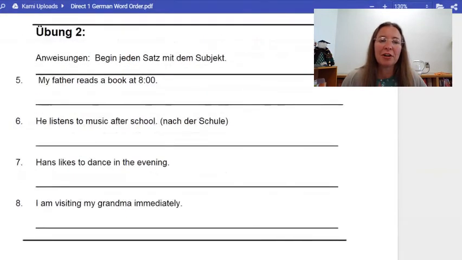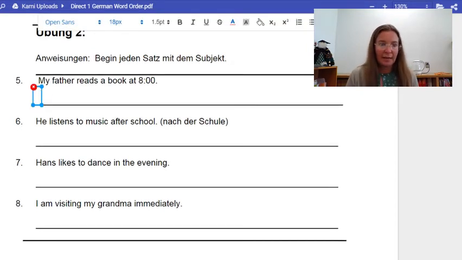All right, Übung 2. The Anweisung, the directions say, begin jeden Satz mit dem Subjekt. Begin the sentence with the subject. So we're going to be using the model number 1, starting with the subject. Okay, so I'm translating here. My father reads a book at 8 o'clock. So my father, okay, think about father is a masculine noun, so it would not get an E, just mein. And the word for father in German is Vater. It'll be a capital V because all nouns in German get capitalized.